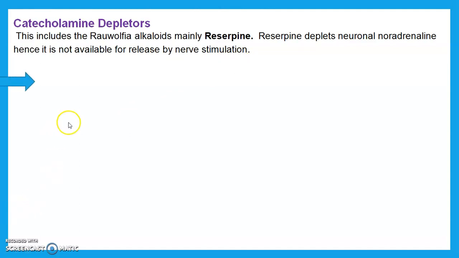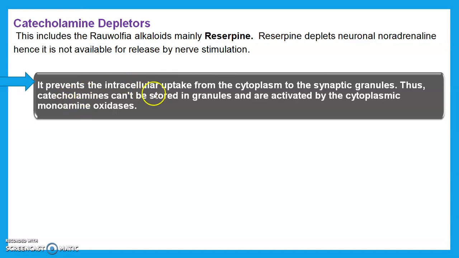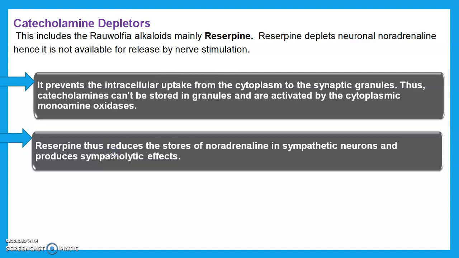We see in detail. First of all, it prevents the intracellular uptake from the cytoplasm into the synaptic granule. Thus, catecholamine cannot be stored in the granules and is inactivated by the cytoplasmic monoamine oxidase.